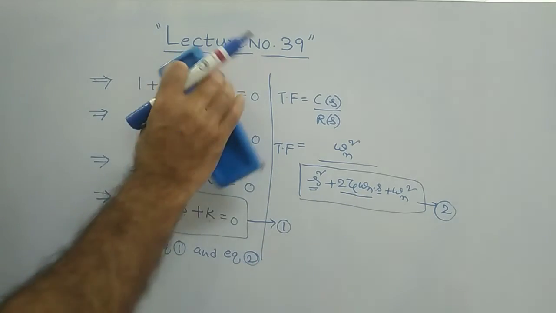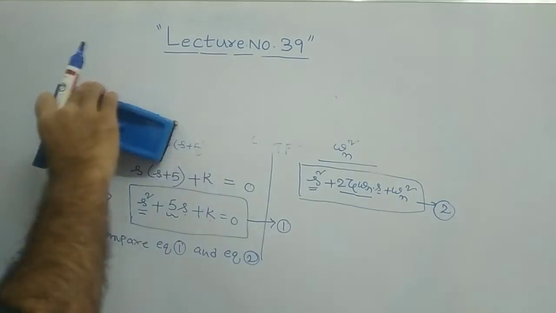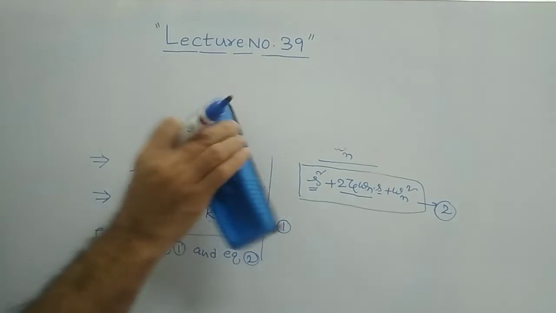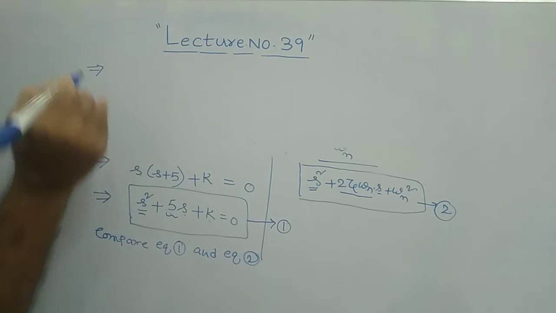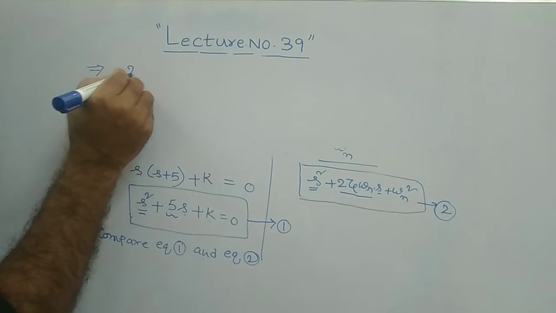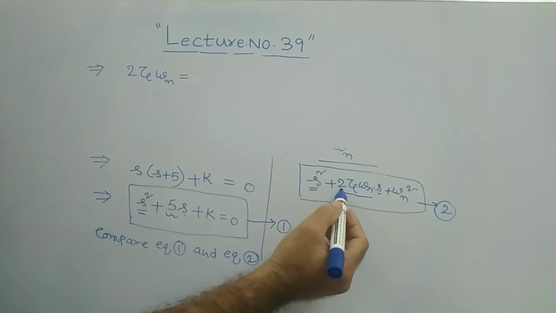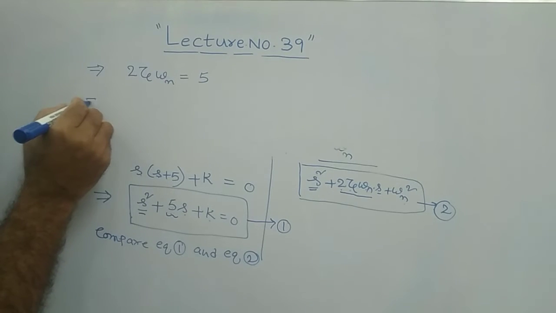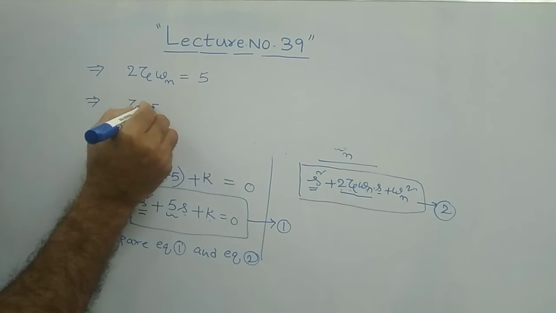So write those two equations, those two relations. The first one is 2 zeta omega n. From here, 2 zeta omega n is equal to what? 5. Clear? From this you can write the zeta value. Zeta is equal to how much?